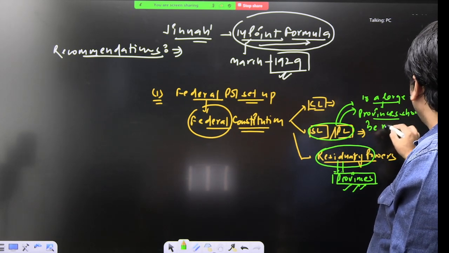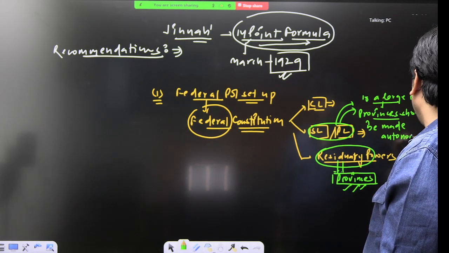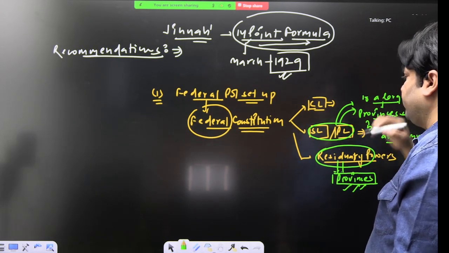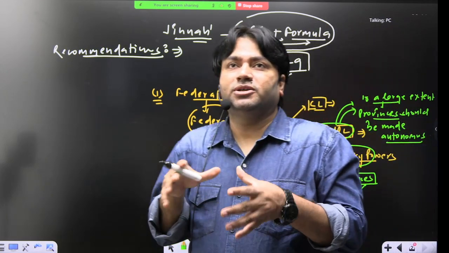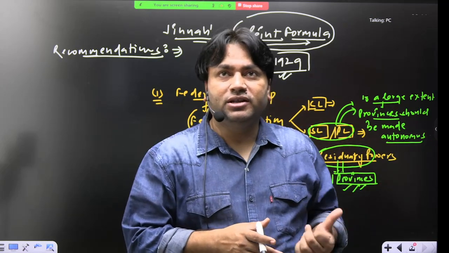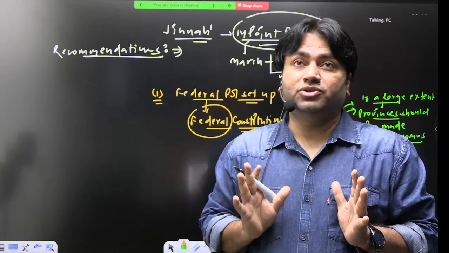Autonomous means they will be independent in taking their decisions on some subjects which will be enumerated in the list. So he is saying that provincial autonomy to a large extent should be ensured.